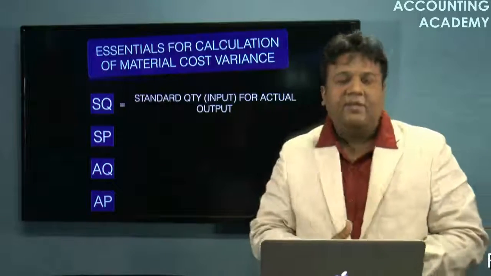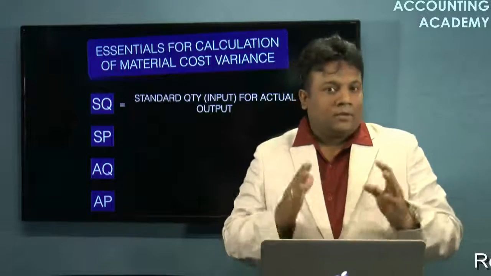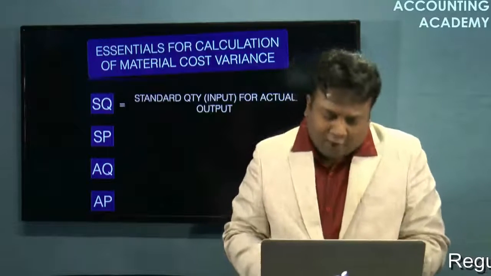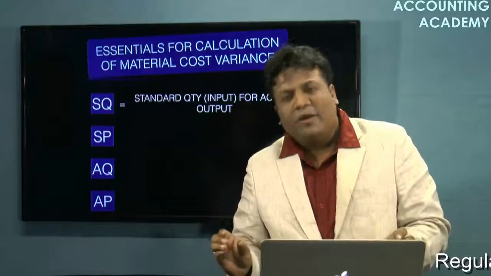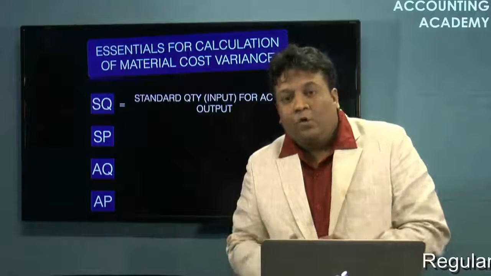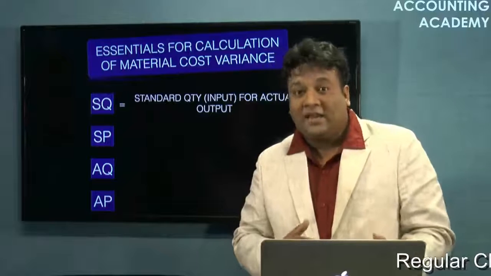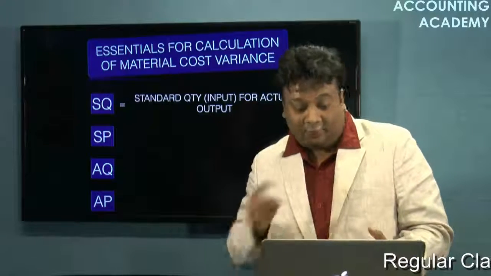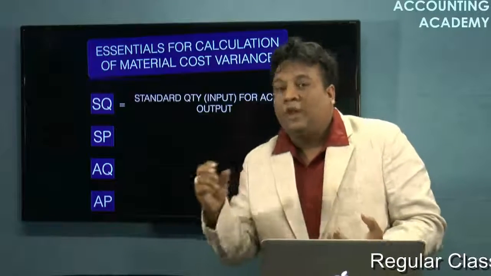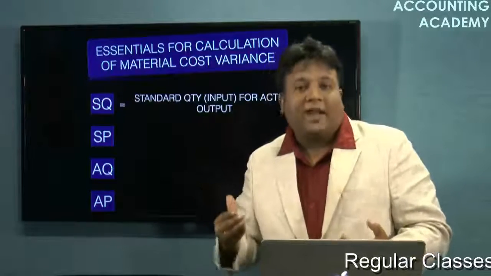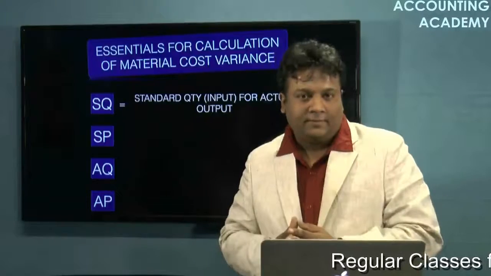That is called the standard quantity. My budget was for 100 plates, I needed 20 kgs. But now, if I have actually made 120 plates of biryani, I will be needing 24 kgs of rice. This 24 kgs will be called the standard quantity.